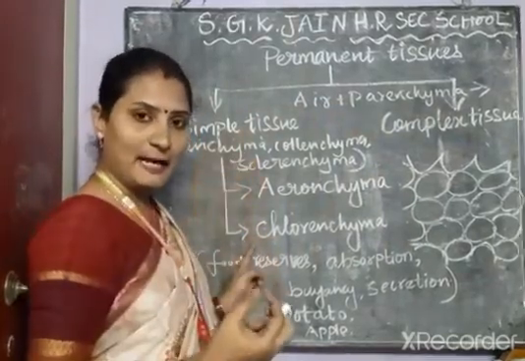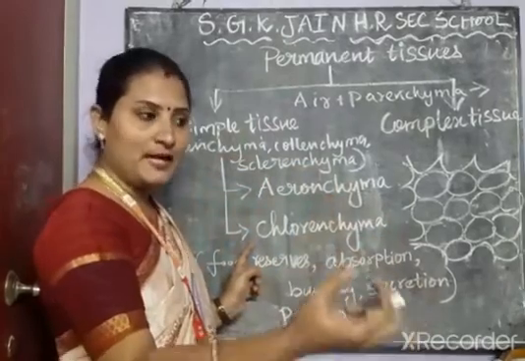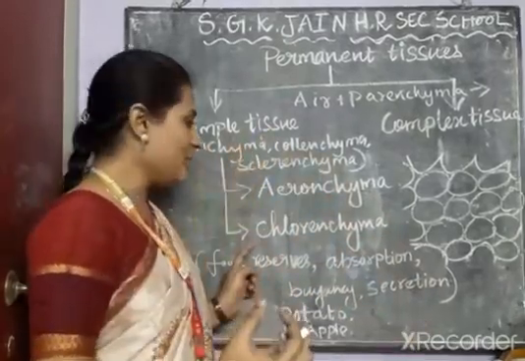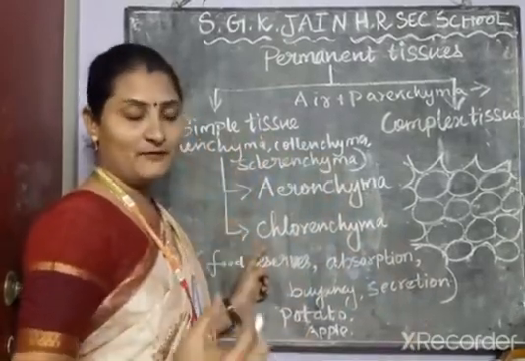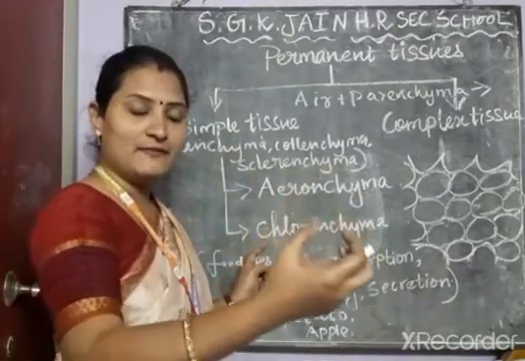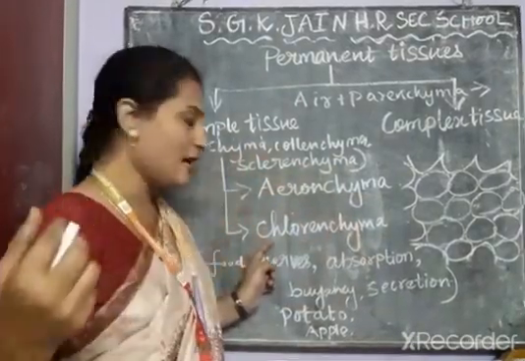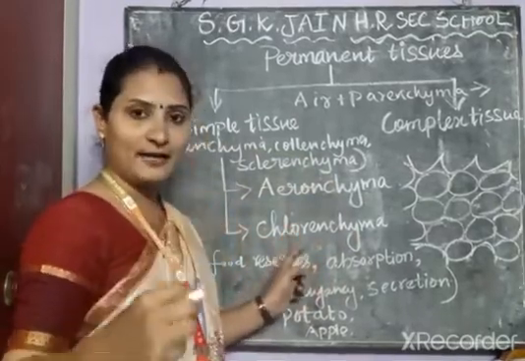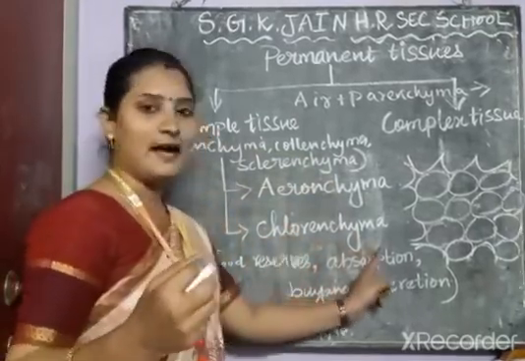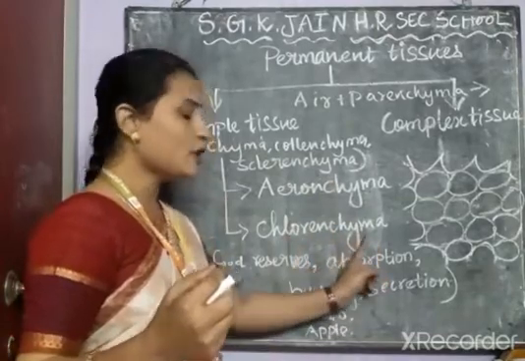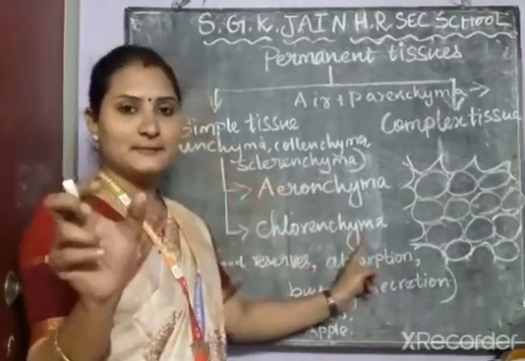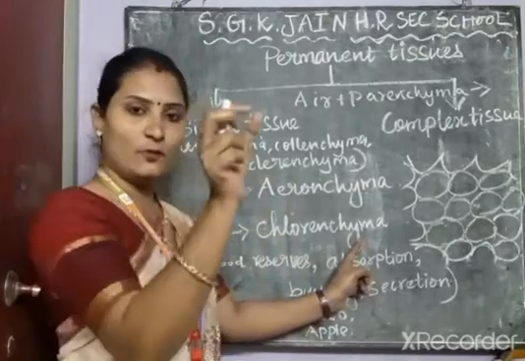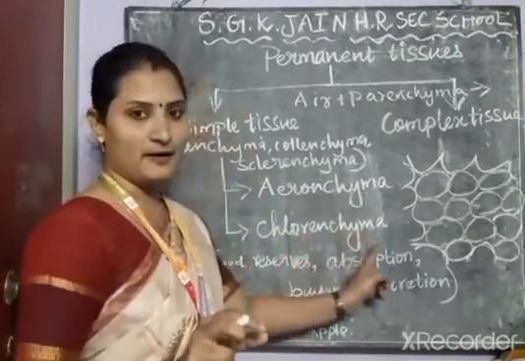When this parenchyma is exposed to light, it turns into chloroplast-containing tissue. That is why that type of parenchyma is known as chlorenchyma. So chlorenchyma means chloroplast plus parenchyma.